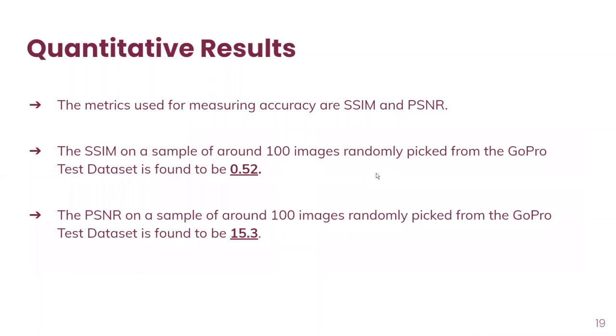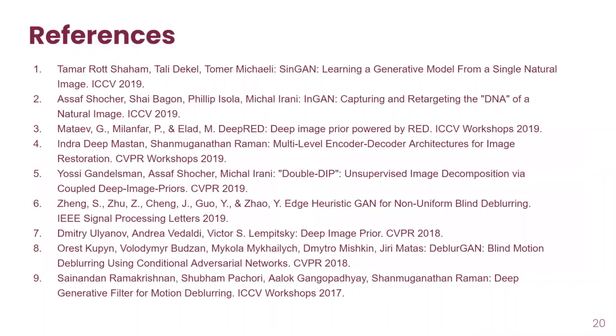To quantify the results, we used SSIM and PSNR. SSIM on a sample of 100 images randomly picked from the GoPro dataset was 0.52, while PSNR for those 100 random images was 15.3. Here are the primary references.